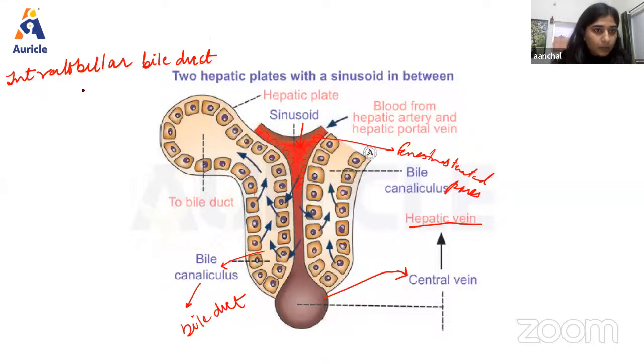Then from intralobular bile duct, we have interlobular bile duct.